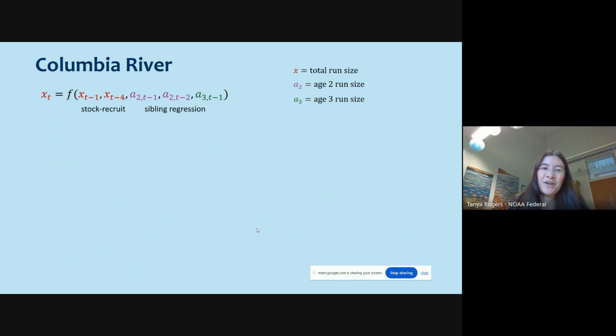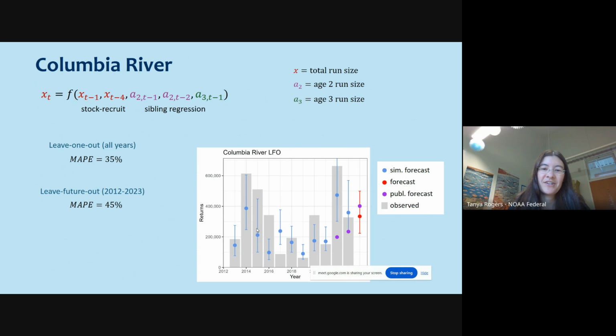And then the first 2 terms are kind of capturing, in the case of 4 years ago, the stock-recruit relationship and sort of other sorts of environmental covariance or processes that are going on. So that's kind of the justification for that structure.